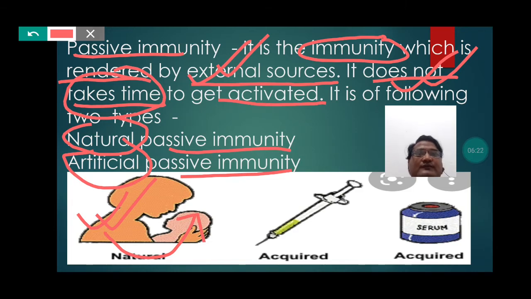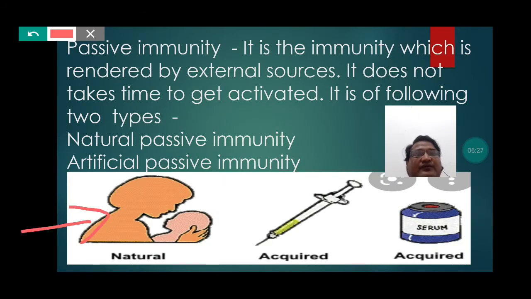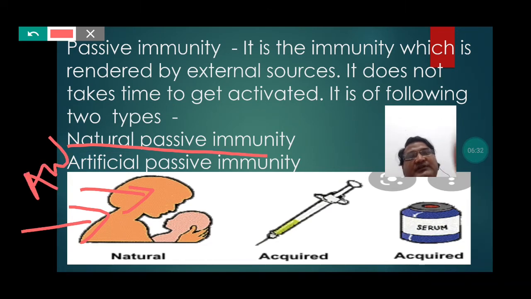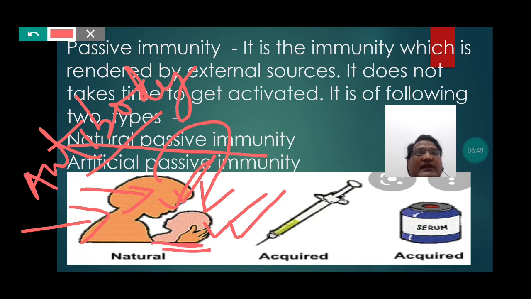So students, breastfeeding is one of the examples of natural passive immunity, because the antibody which the mother has formed, she is transmitting it to the newborn baby, and the baby is getting this antibody from the mother. So for the baby, the immunity is natural passive immunity, because the antibody is naturally synthesized in the body of the mother.